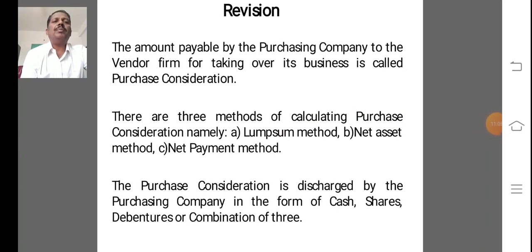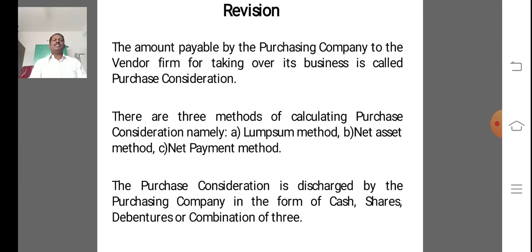So revision. The amount payable by the purchasing company to the vendor firm for taking over its business is called purchase consideration. There are 3 methods of calculating PC, namely lump sum method, net assets method, net payment method.